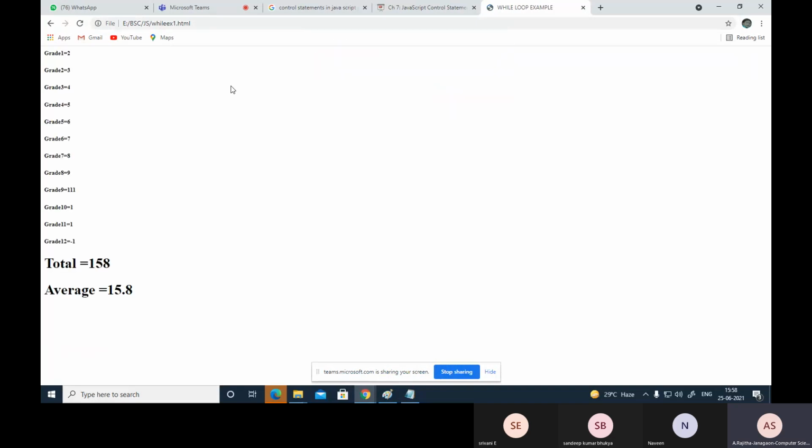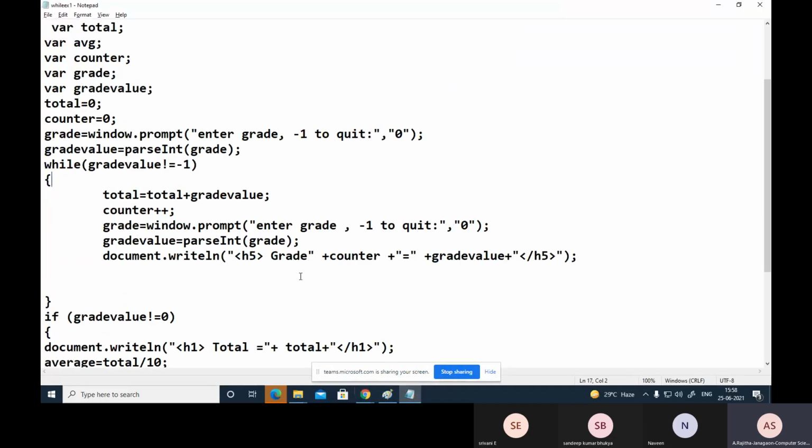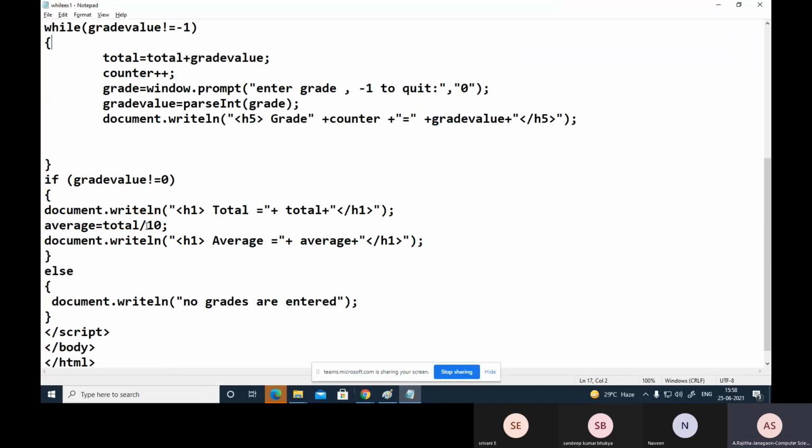Now this is closed. Now see here, all these are the grades. So this is the total and this is the average. Okay, so this is the average. So here, why the average is 15.8 is because I have not changed the code in the average either. So see here, finding the average, I am using here the 10 only. So I used the count value that I got, the counter value.